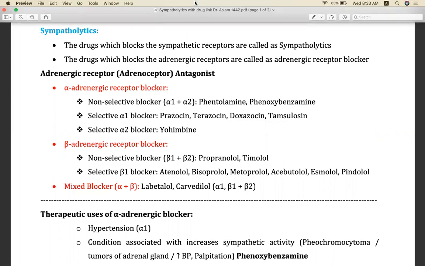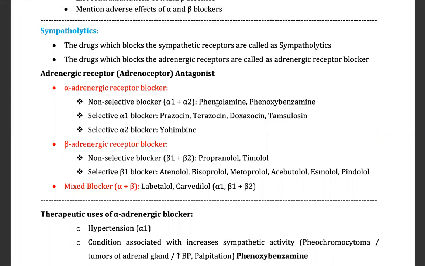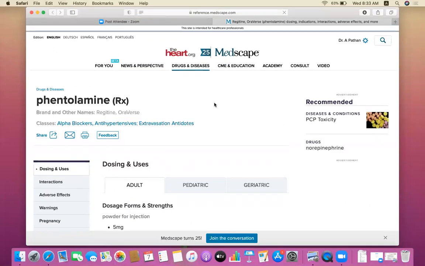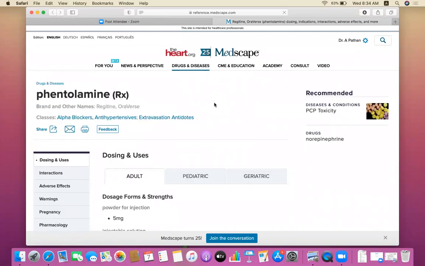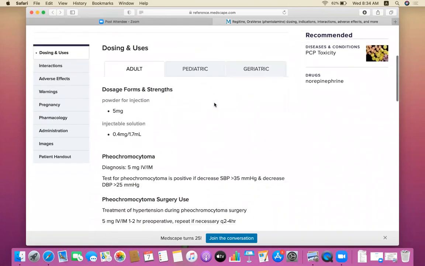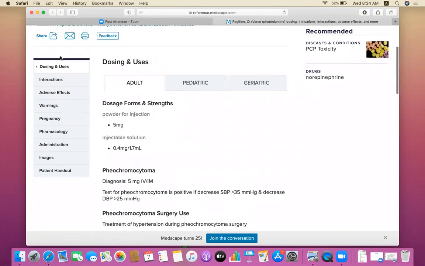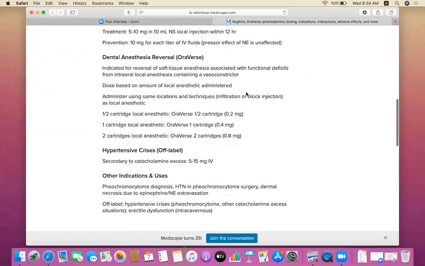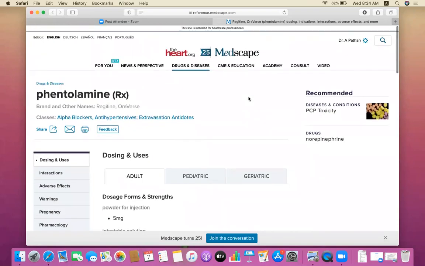So see, if you click on this drug phentolamine, you will go to the landing page. Just click on it. Okay, you are moved to the landing page. Yes, this is the landing page of Medscape, and you will get all the information on phentolamine. What is the information? See the left corner: dosage, interaction, adverse effects, contraindications. Warning means contraindications. Use in pregnancy and lactation, pharmacology, administration, you can get all of it here in Medscape.